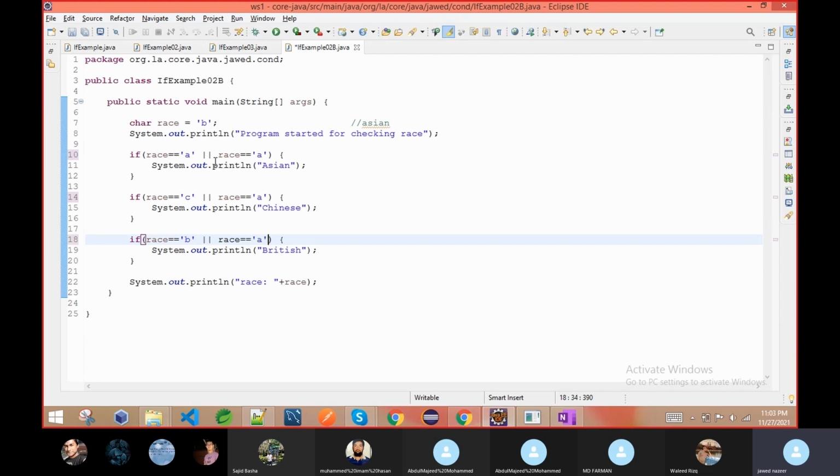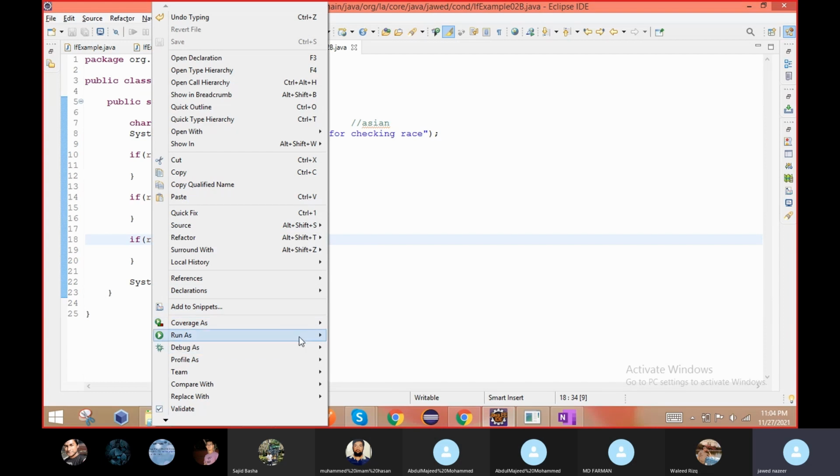Logic will develop only if you practice hard. It's not something very peculiar or specific that only a very talented person can do. No, it will develop. Instead of a small b, I give the capital B. So this is how the OR condition works: either this condition is true or that condition is true, any one of them being true makes it true.